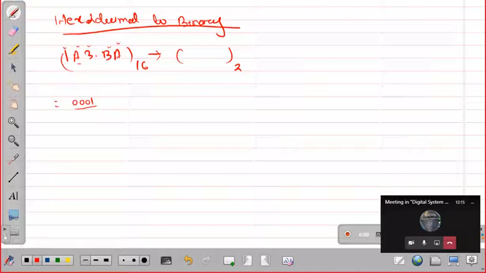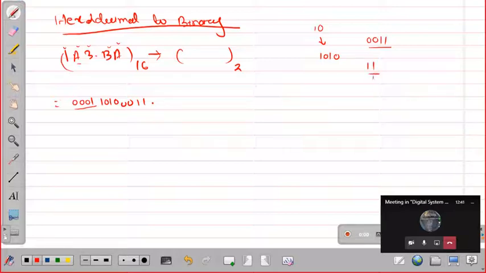Next, A means 10. What will be the binary equivalent of 10? 1010, correct? So here we write 1010. Next is 3. What is the equivalent of 3? 0011, right? So here we write 0011. Next, the decimal point is here. Next is B. B means 11.